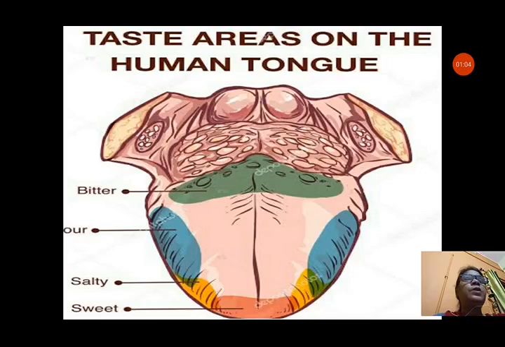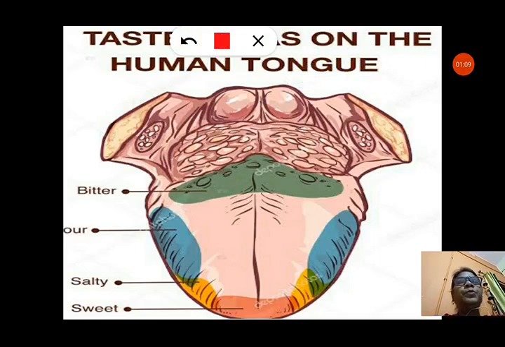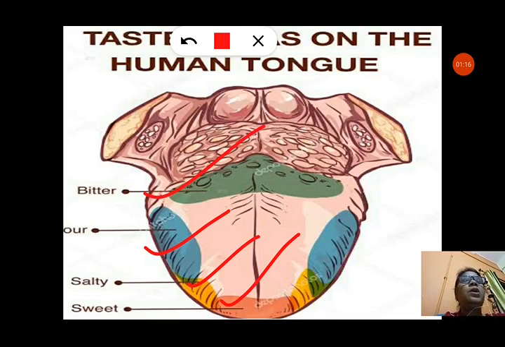Let us see here that 4 types of taste buds are present in the tongue. You can see here the sweet one, salty, sour and bitter taste. These are the 4 types of major taste buds present on the tongue with which we feel the sense of taste.